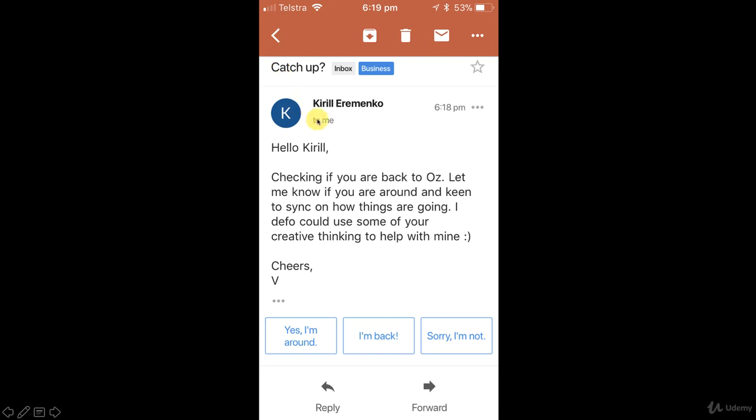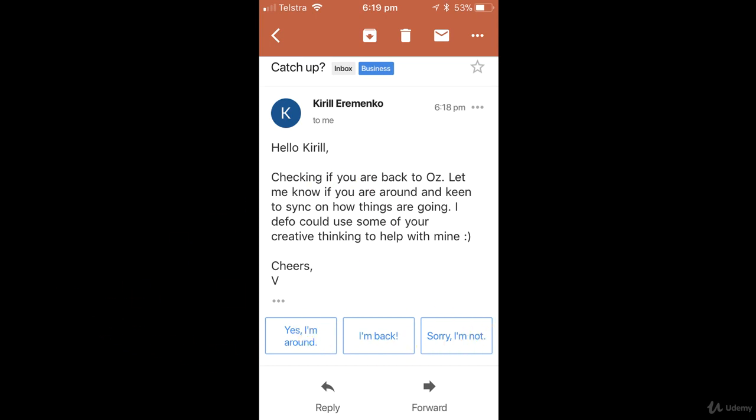And so what is interesting about this? We're going to be looking at how we can apply natural language processing to this email in the next couple of tutorials, and it will help us work with a real life example. The other thing is that here you can see in the Gmail app for iPhone, it's giving me some suggestions. It's already giving me some quick replies that I can use. It can be, yes, I'm around, I'm back, or sorry, I'm not. Very interesting. So let's keep that in mind, and we will come back to this later.